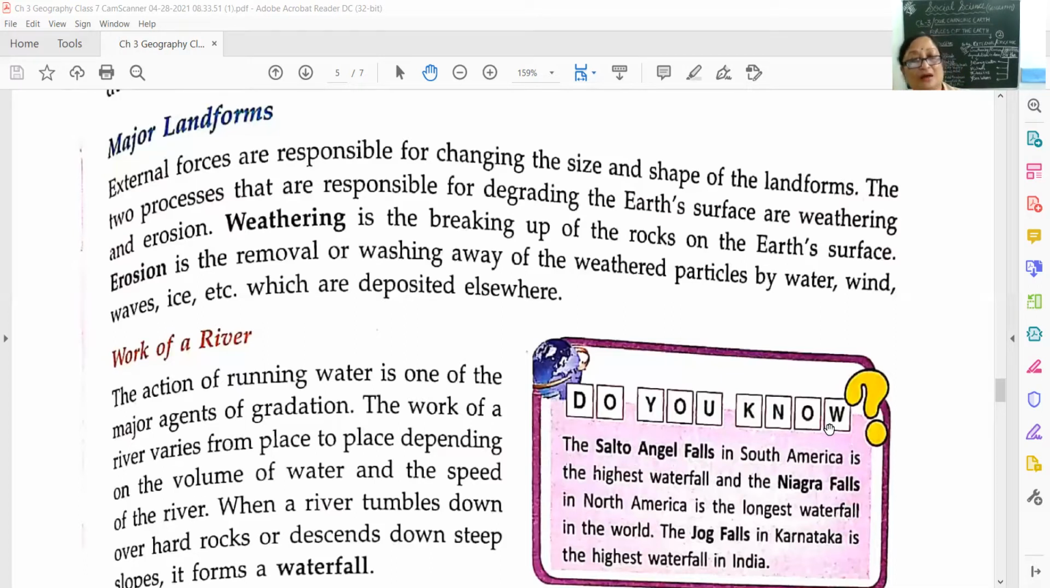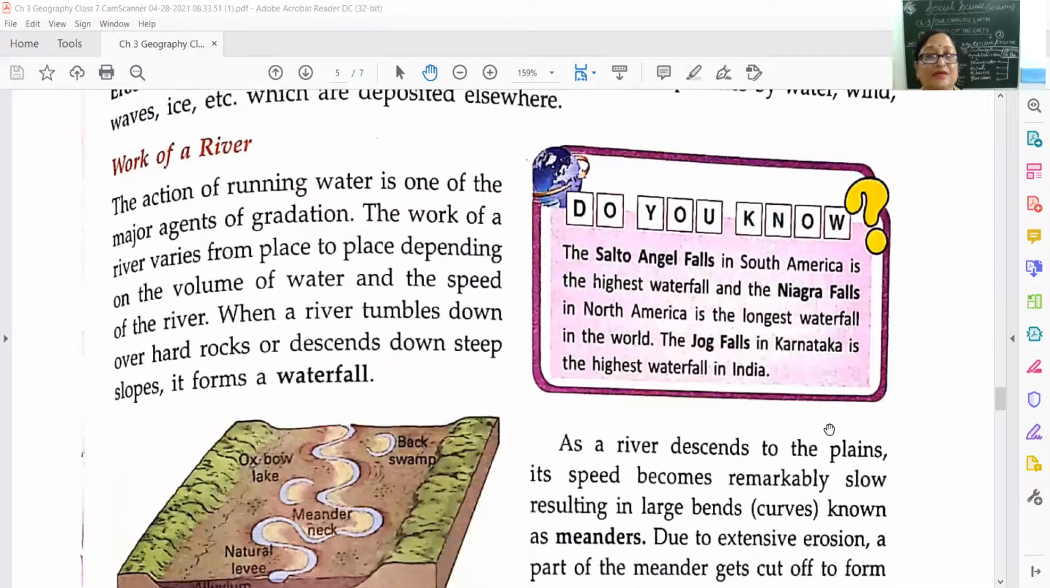Now we come to our country, India. In our country, which is the highest waterfall? So the Jog Falls in Karnataka is the highest waterfall in India. So we have learnt about the work of the river. First work is the formation of waterfall. Now we come to the second formation here.